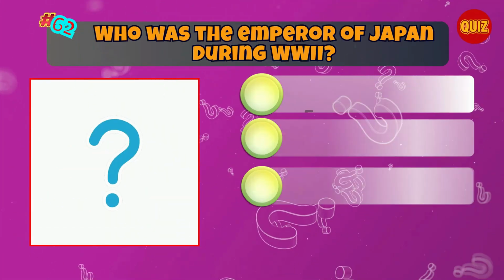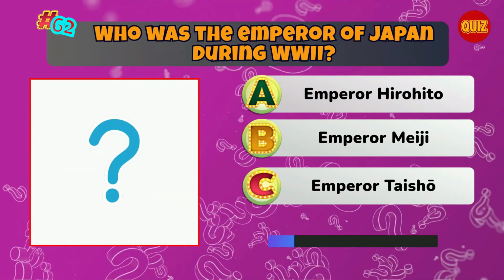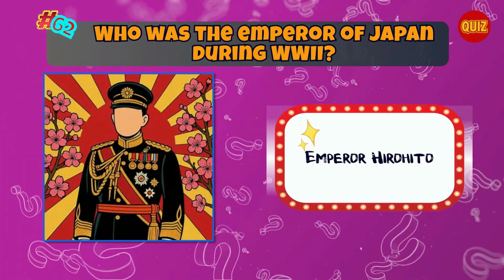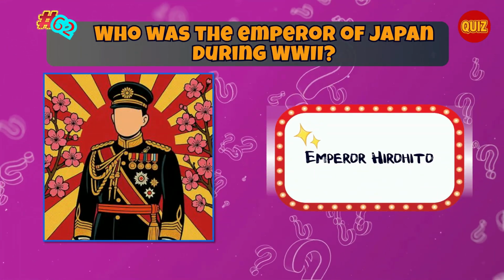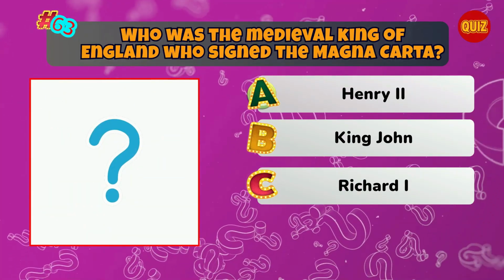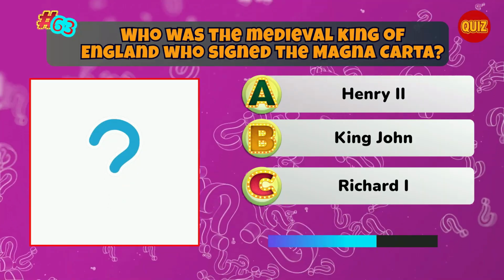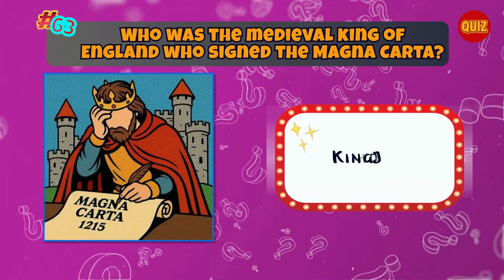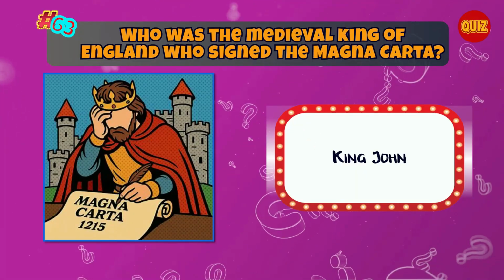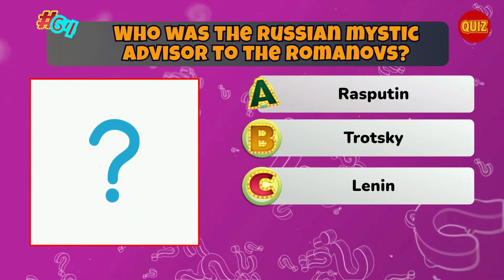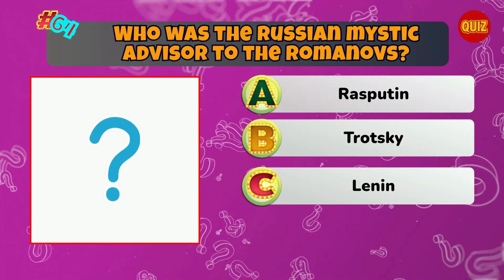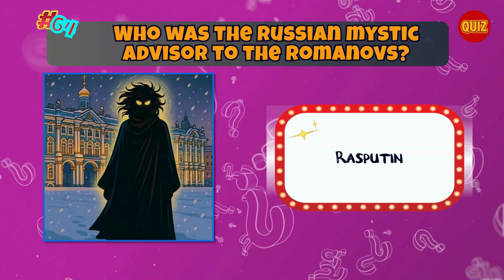Who was the Emperor of Japan during World War II? Correct. Emperor Hirohito. Who was the medieval king of England who signed the Magna Carta? Correct. King John. Who was the Russian mystic advisor to the Romanovs? Correct. Rasputin.